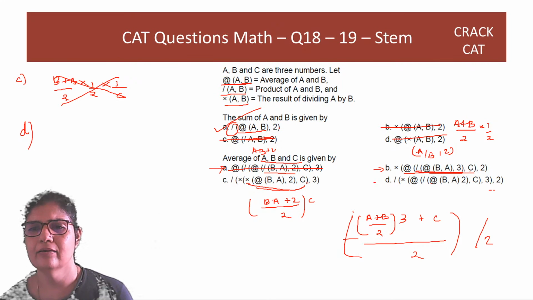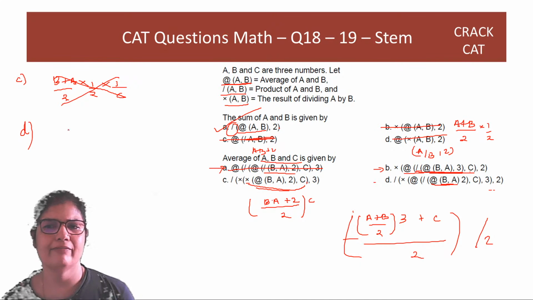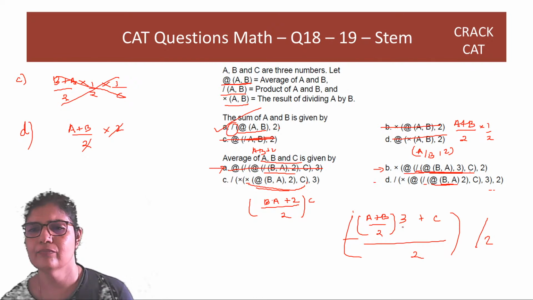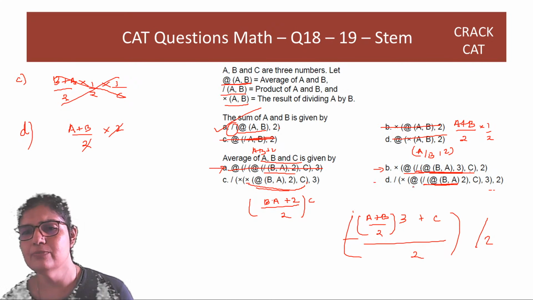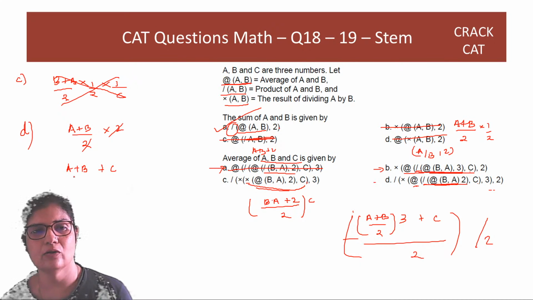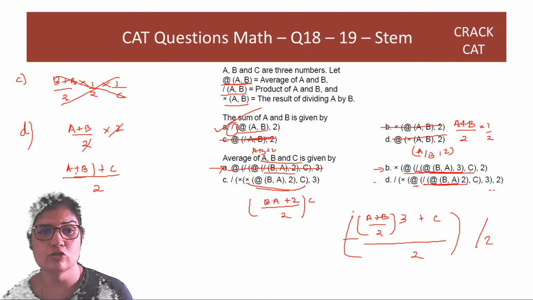So first there is the average of A and B, then you multiply it by 2. That is very good. So the 2 cancels out. So now you are left with A plus B. Okay. Now you take the average of A plus B with C. So A plus B is one quantity, C is the other quantity, so divide by 2 because they're just two quantities.